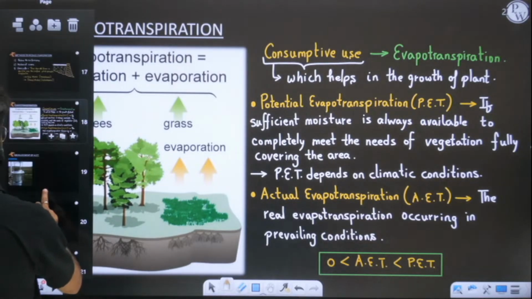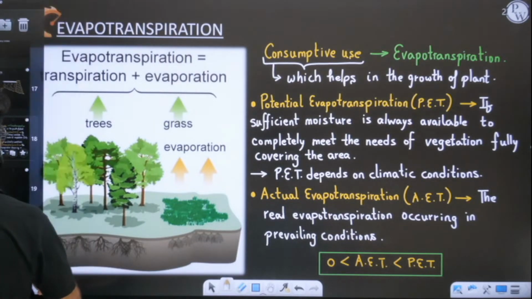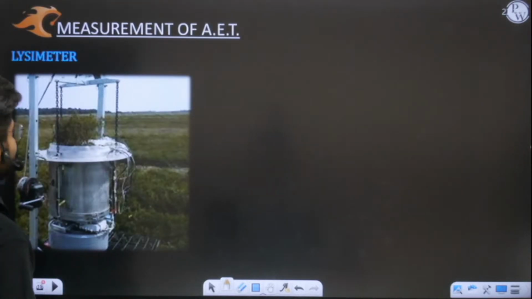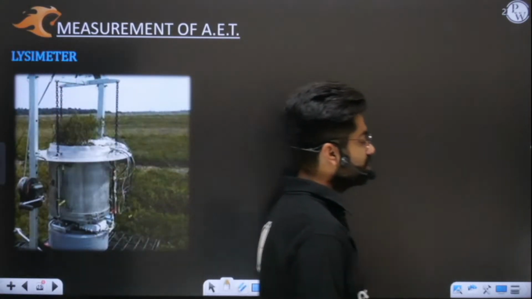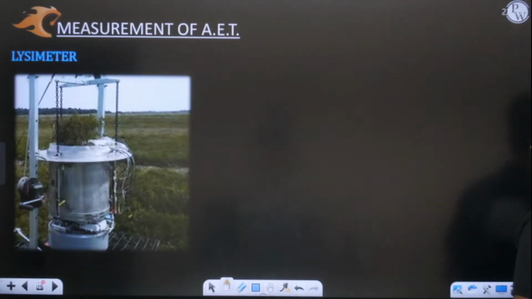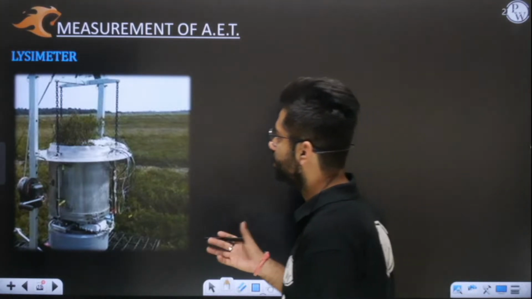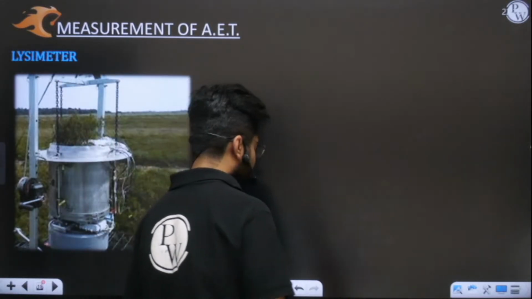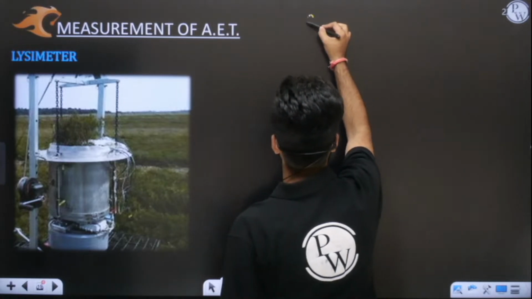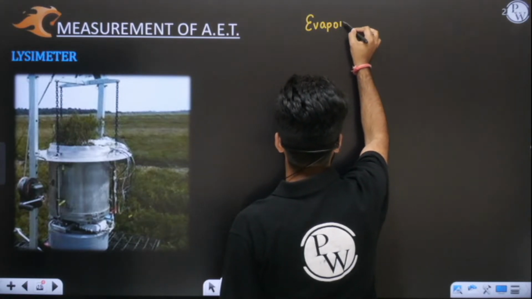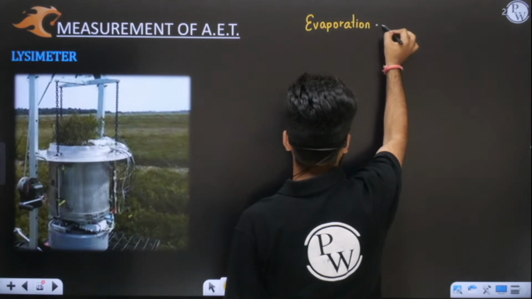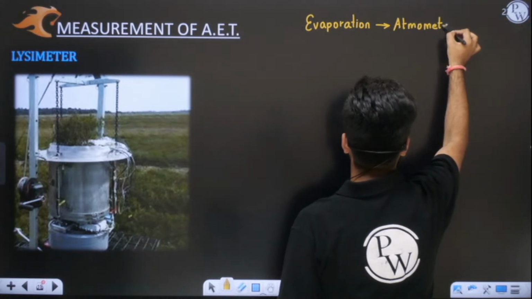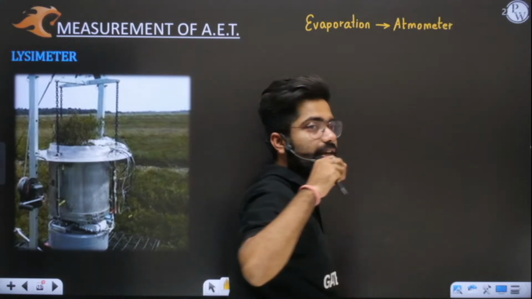Now we'll move on to the measurement. How do we measure evapotranspiration? Measurement of evapotranspiration is done with the help of a meter known as lysimeter. Let me tell you all the other meters also. Till now we have covered 3 meters. We have discussed evaporation, which is measured by an atmometer or evaporimeter.